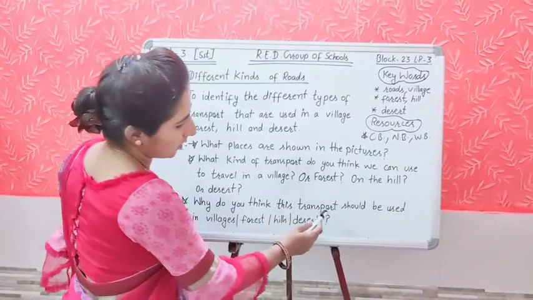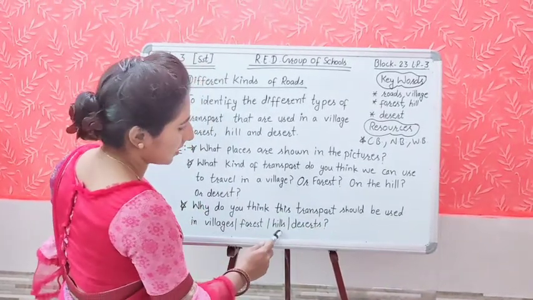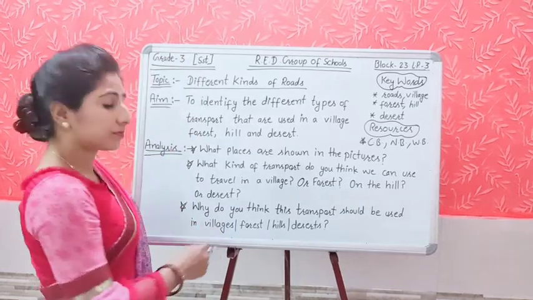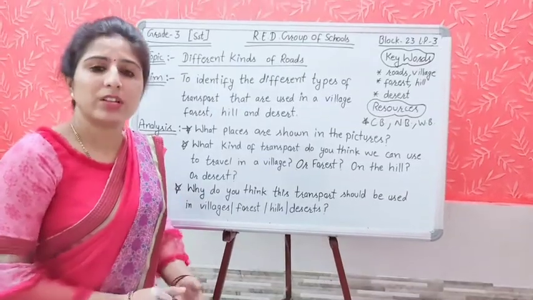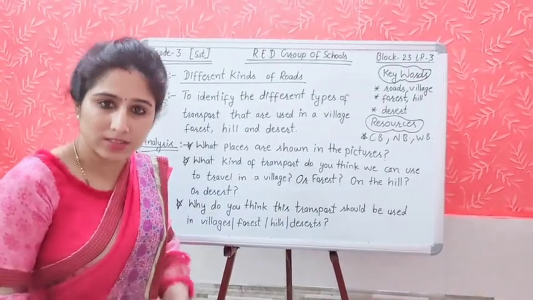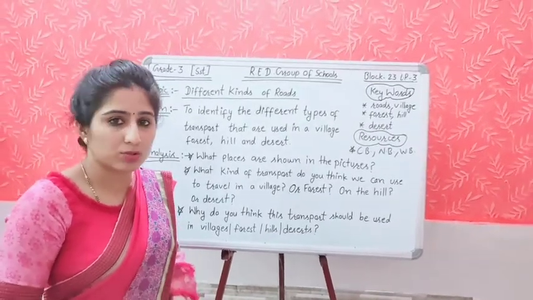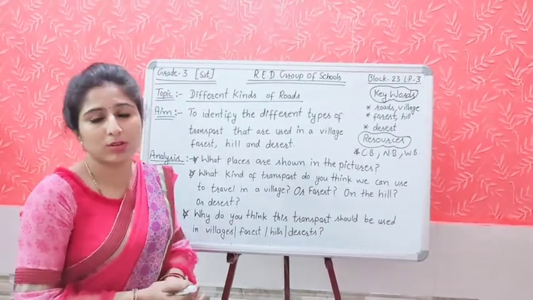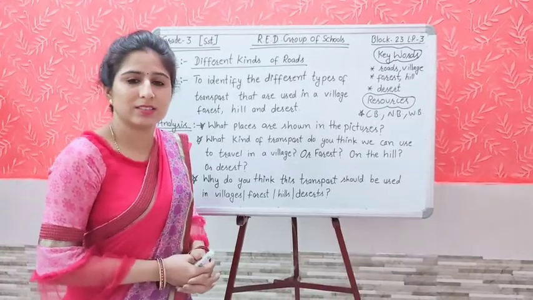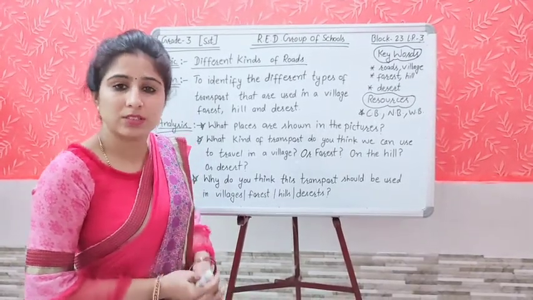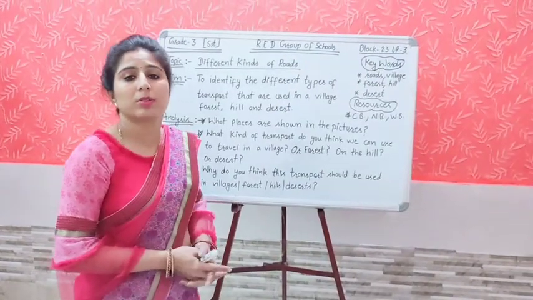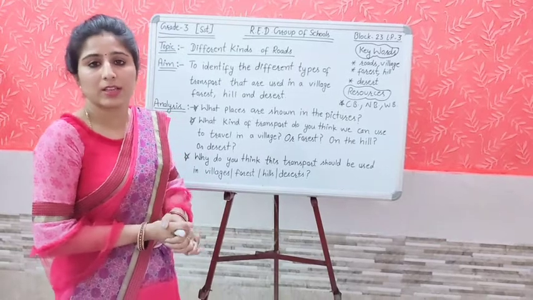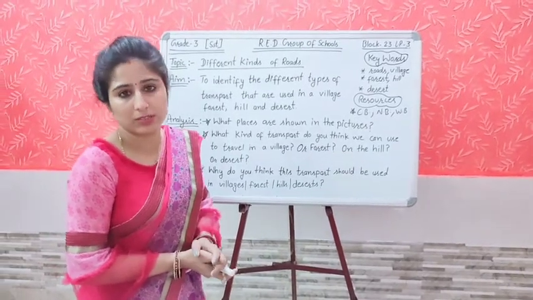Why do you think this transport should be used in a village, forest, hills and deserts? As we have just discussed, in the villages we use bullock carts. The village roads are not always proper like in the cities, and the traffic is also very less. Hence people can use bullock carts in the villages. The hilly region has a steep climb, so people sit on a pony and ride to the top. Camels are suitable to travel in the desert area. As you know, camels are called the ship of the desert. They can move on the sandy area very easily.